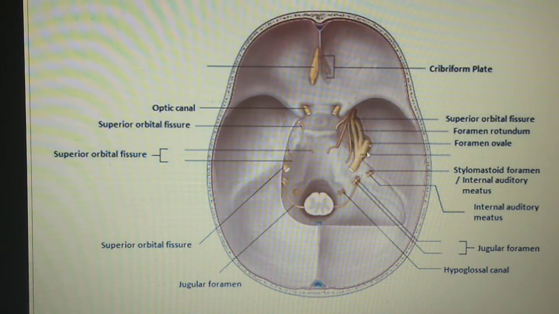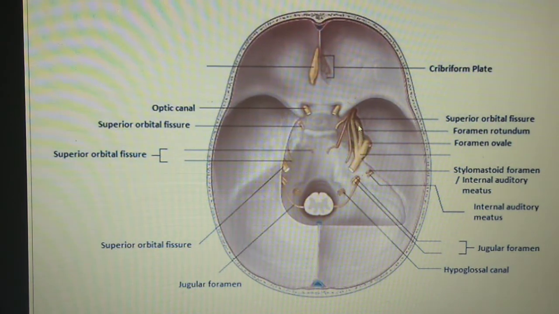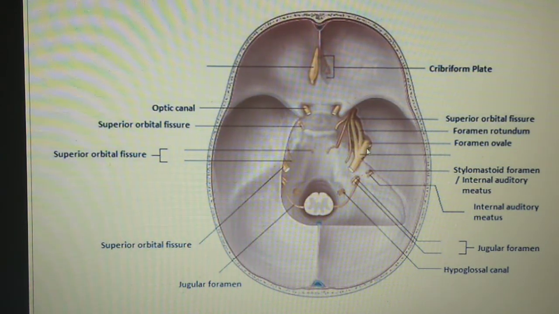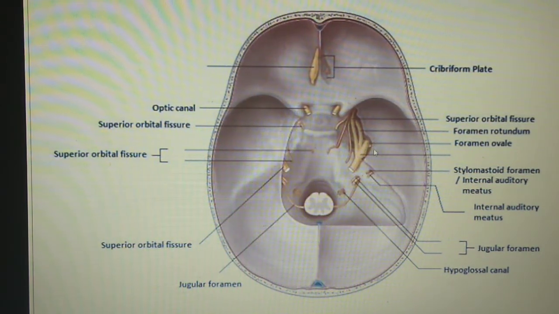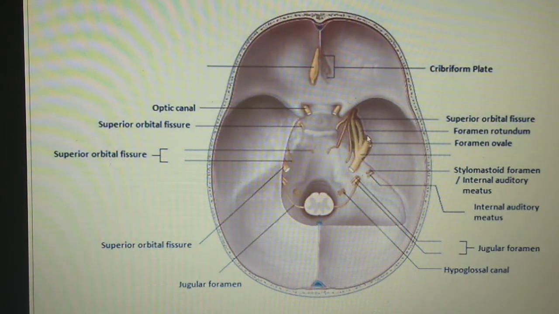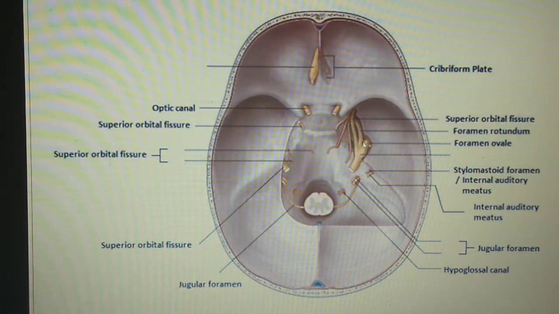So this is the maxillary division. Now last, the third division of the trigeminal nerve. In this diagram you can see this is the third division, which is known as the mandibular division of the trigeminal nerve. So this is the mandibular division.